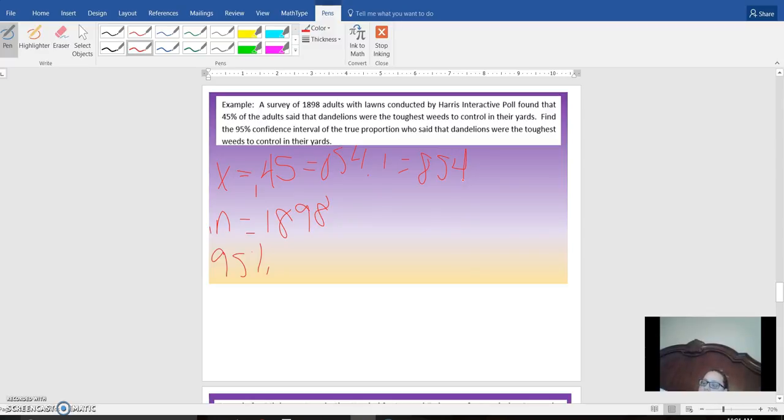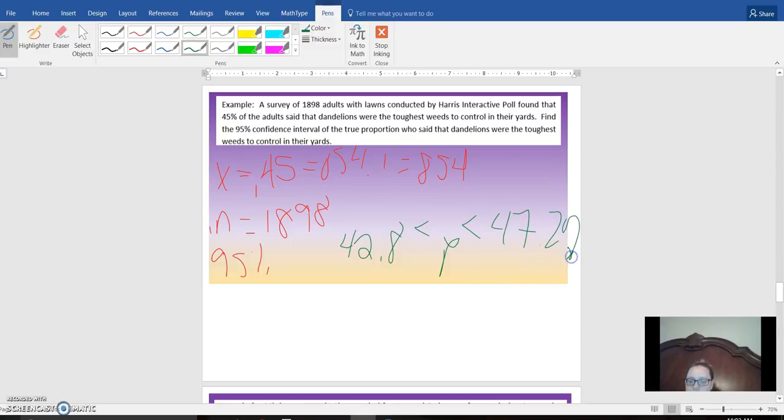So I'm going to go to Stat, Test. I really hope you're doing these with me and not just watching me. Go to one prop Z. The X would be 404 in 898. And then we want 0.95. All right, so we get 42.8 and 47.2.